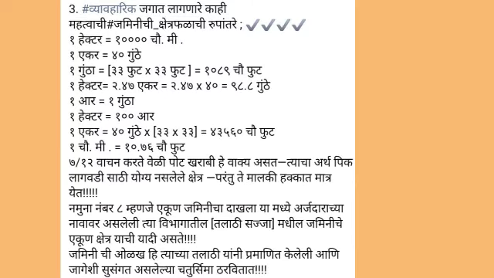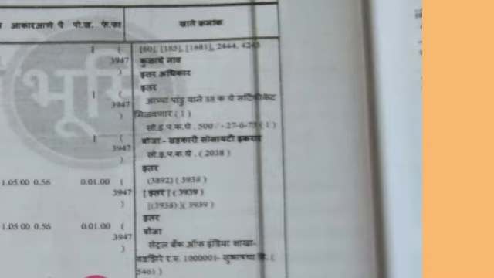Dear students, take a screenshot of this image. It will be useful for you in the future too. These are the different ways of measuring land used for agricultural purposes. Below that, under assessment, the amount of tax levied on the land is given in rupees or in paise. In other rights, the names of other joint holders are included. This also shows the status of loans taken for agriculture and whether they have been repaid or not.